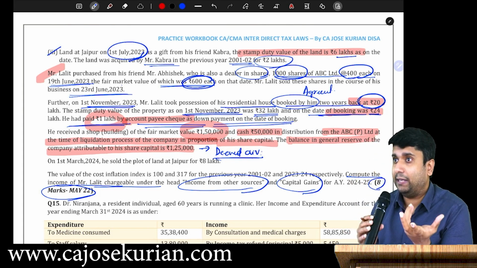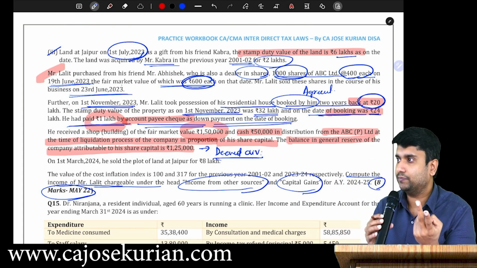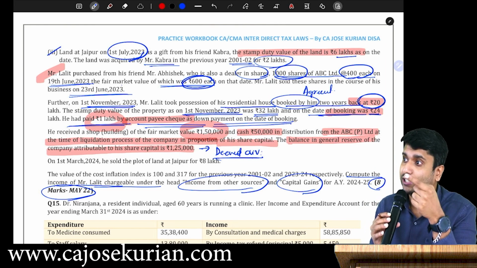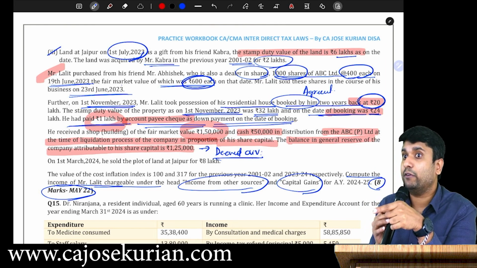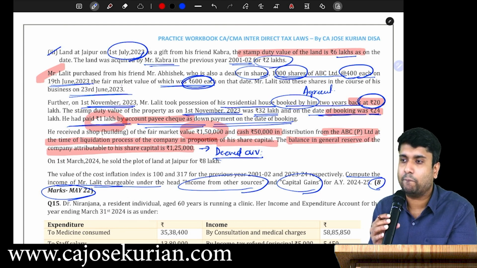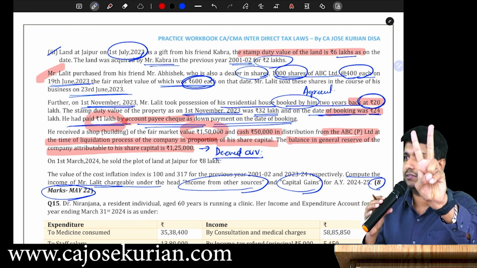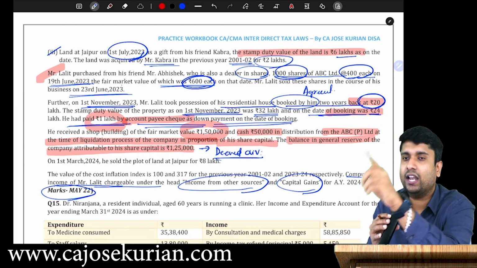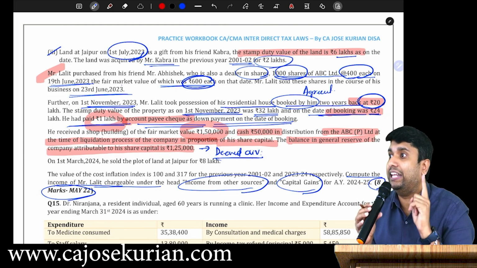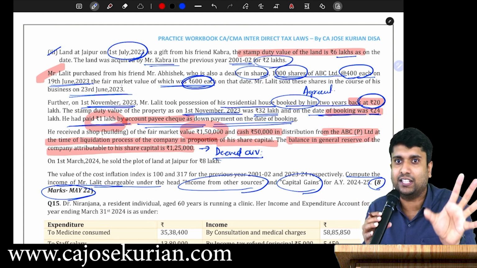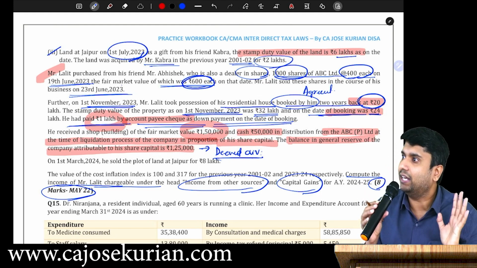So imagine there are 2 shareholders and the total reserves is 2,50,000. So he will receive 50% of that if the company would have declared dividend. But here the company hasn't declared any dividend. Instead of that, they paid in total 2 lakh. So out of that 2 lakh, 1,25,000 shall be deemed to be dividend, and this dividend shall be taxable under IFOS. All the dividend, whether it is original dividend or deemed dividend, is taxable under IFOS.